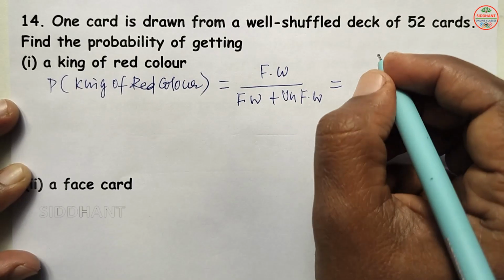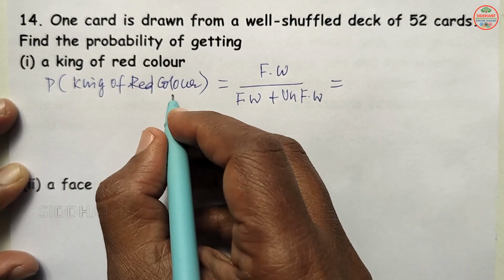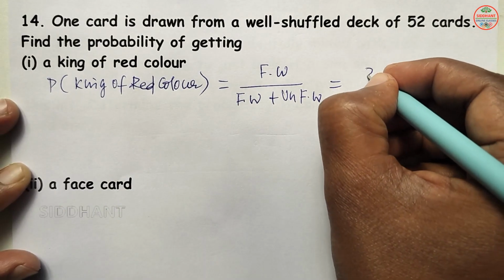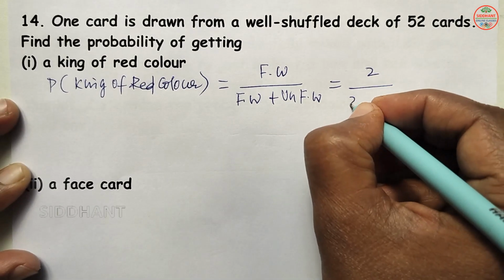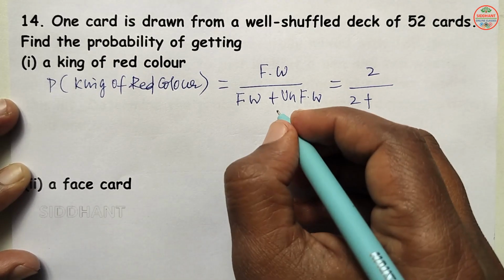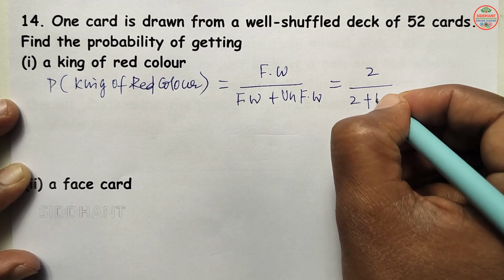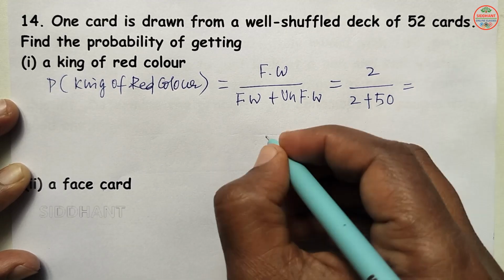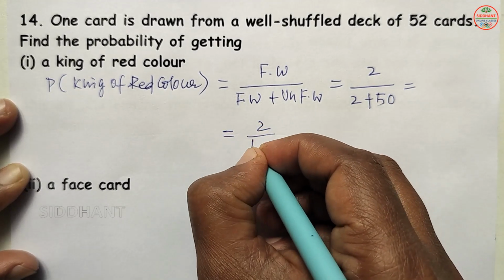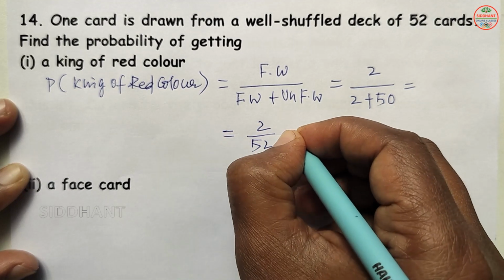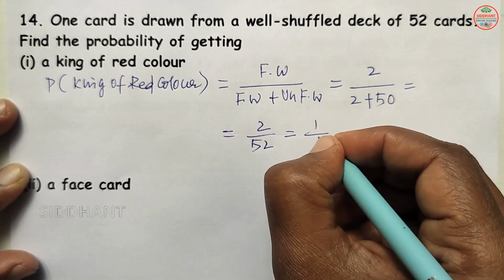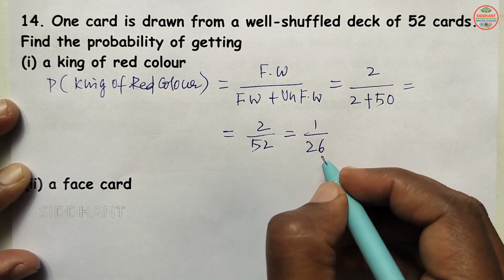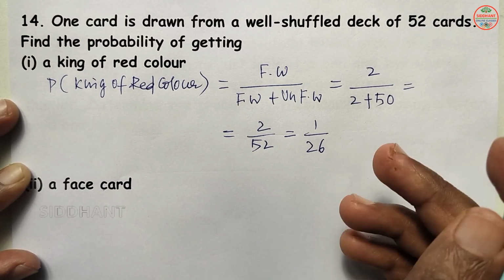How many red color kings will be there? 2 are there. One will be diamond and one will be heart. So favorable ways will be 2 here, and unfavorable ways, how many will be there? 50 will be there. So that will be 2 by 2 plus 50, so 2 by 52. So that will be 1 by 26. So the probability of a king of red color will be 1 by 26 here.